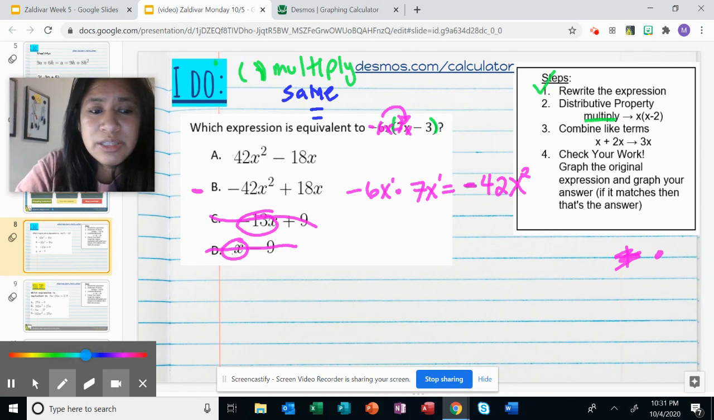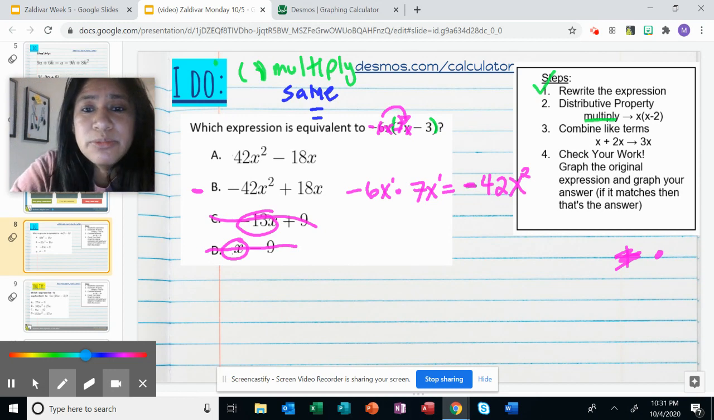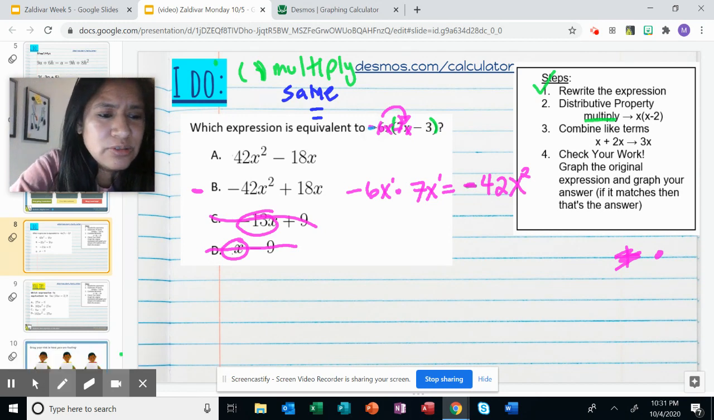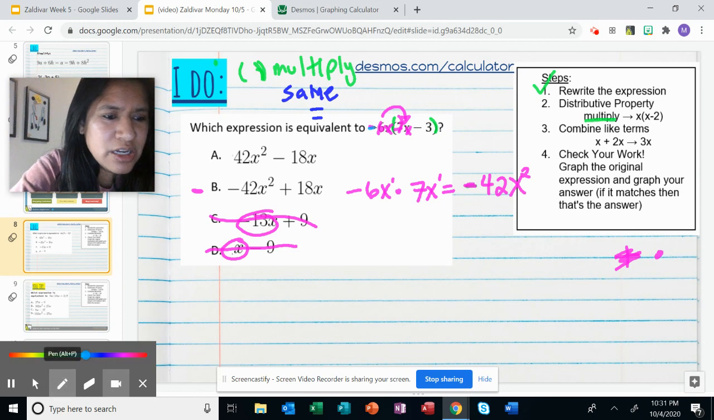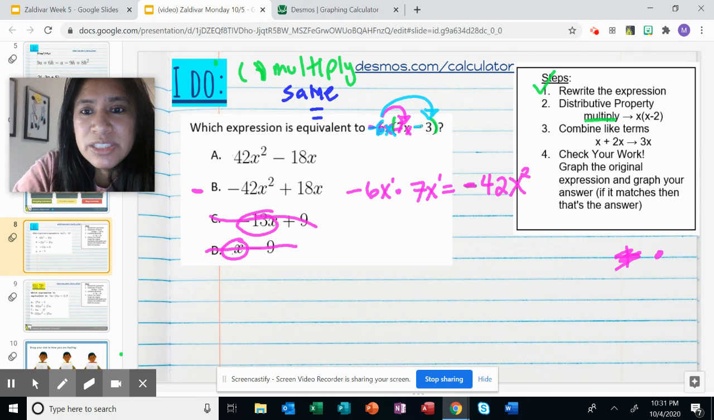I'm going to do the same thing. Remember, you've got to multiply everything inside. So I'm going to multiply that negative 6. Let me change that to blue. Negative 6x, and I'm going to multiply that times that negative 3. Remember, the reason it's a negative is because we see that minus sign. So I'm going to say negative 6x times negative 3.